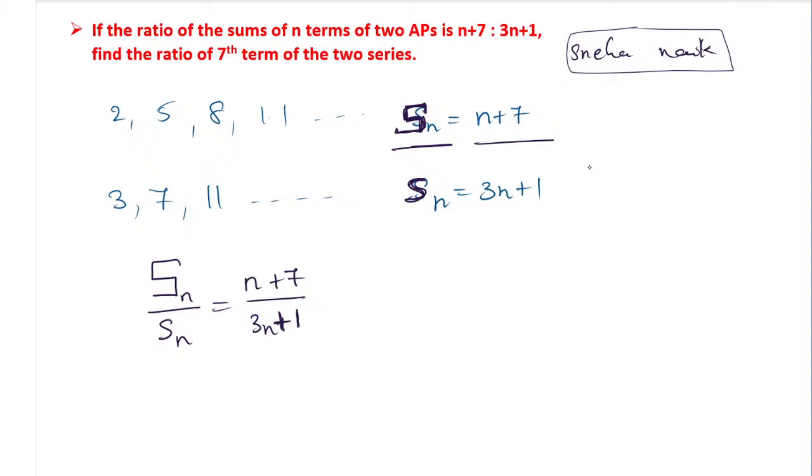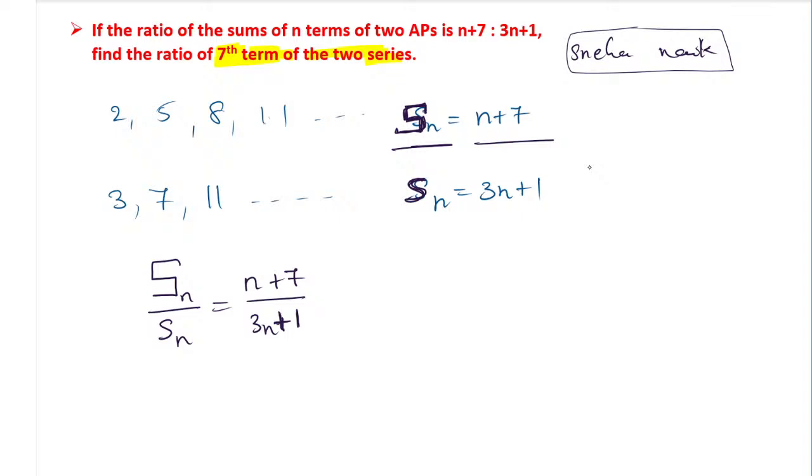Now what will be the ratio of the 7th term? Find the ratio of the 7th term of the two series. So how to find the ratio of it? This would be a 1 mark question if they had given the sum of the first 7 terms. But they have mentioned the 7th term, so it is not a 2 marks question, it is a very big question. So how is it possible?